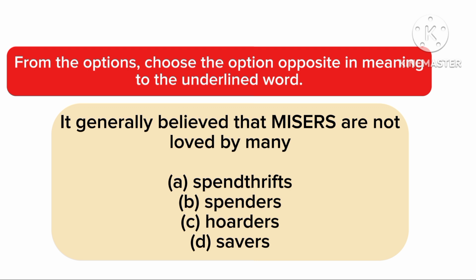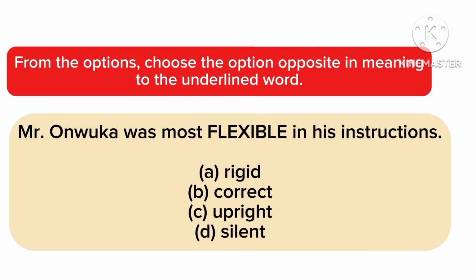Now let's see the next question. Mr. Onwuka was most flexible in his instructions. Mr. Onwuka was most flexible in his instructions. The underlined word is flexible, okay? The underlined word is flexible. When do you say something is flexible?